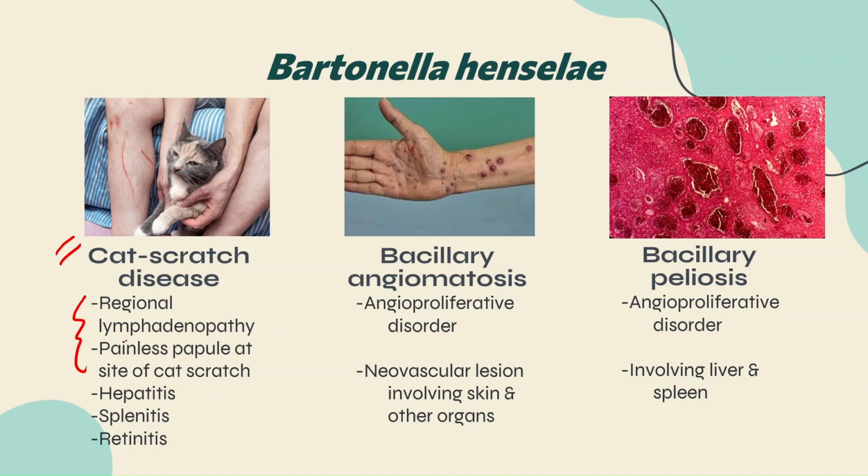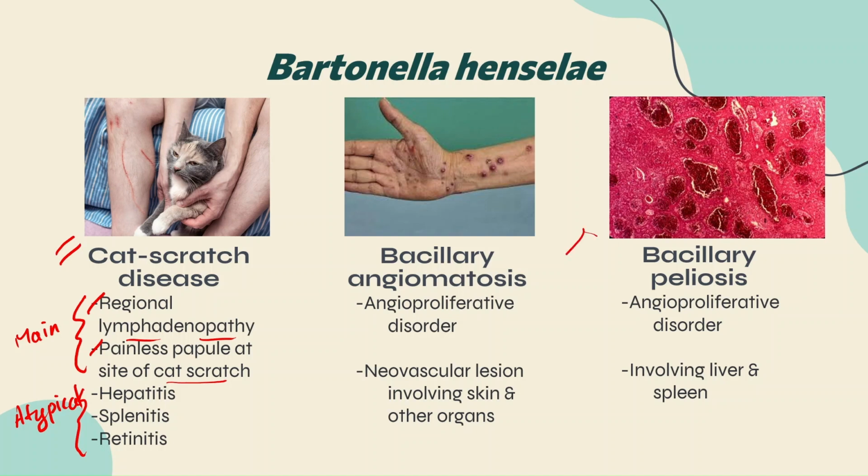Lymph node involvement can occur, that is called regional lymphadenopathy, and of course wherever the cat scratched or bit, a painless papule can be seen, a skin lesion can be seen over there. These first two are the main or common symptoms seen in cat scratch disease. The remaining, like hepatitis, splenitis, or retinitis, are atypical features seen in cat scratch disease. The second disorder caused by Bartonella henselae is bacillary angiomatosis.